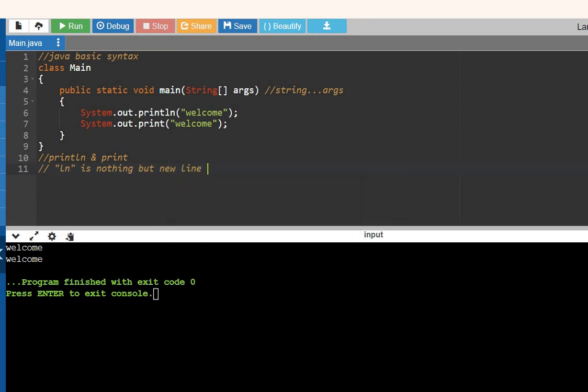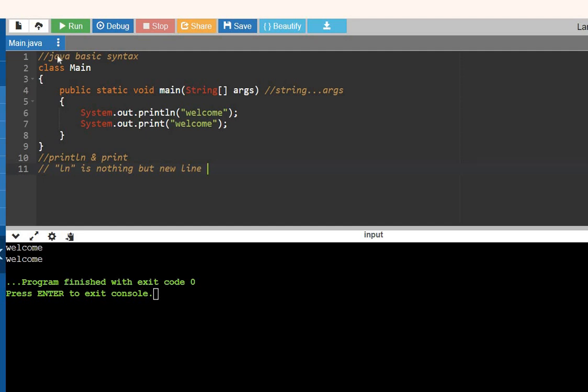After printing, the println statement moves to the new line. Don't forget to use println whenever it is required. This is the main difference between print and println.